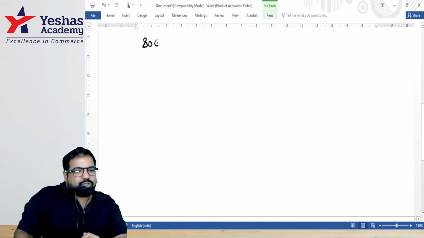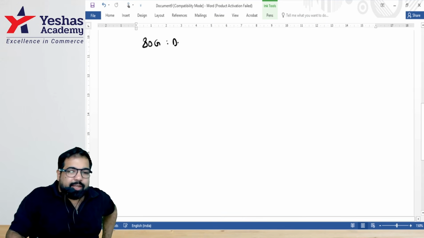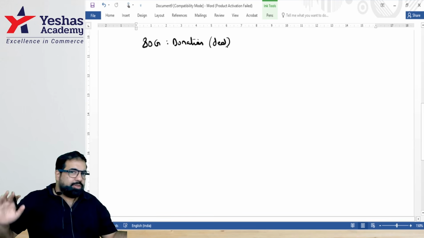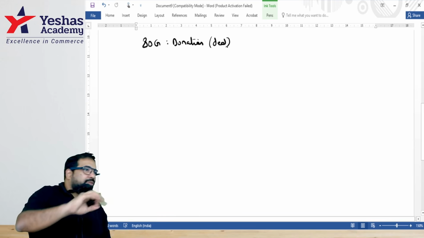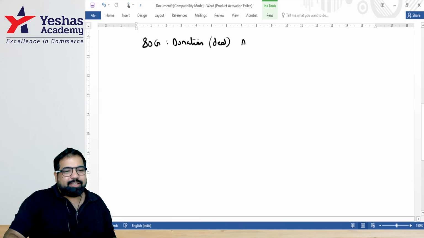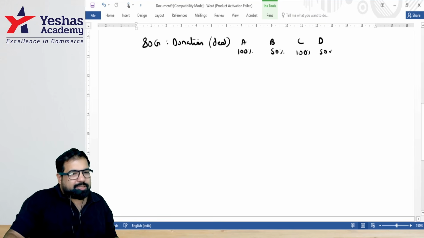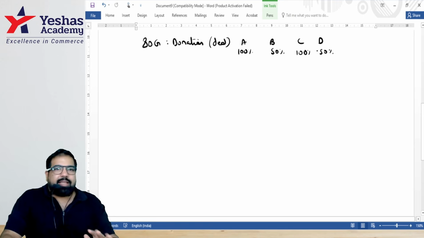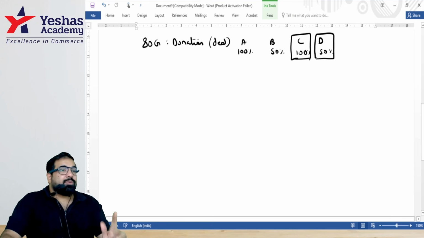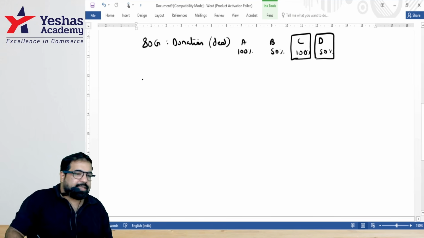Next, 80G. Generous. Are you donating money? Anyone in India who donates money, we'd like to give you what? A deduction. If you donate, but don't donate in cash more than 2000, that is okay. Above that, fully disallowed. So, for example, if I donate 4,000 in cash, it is fully disallowed. And guys, they've divided it into four categories: A, B, C, D, let's call it. The first one, no questions asked, 100%. The second one, 50%, but subject to a limit. We'll talk about this limit, guys. This limit, they say, has to be shared between which categories? C and D. And that's why, guys, we will do this right in the end. Next, guys, 80GG.